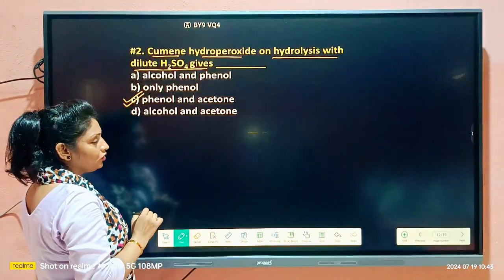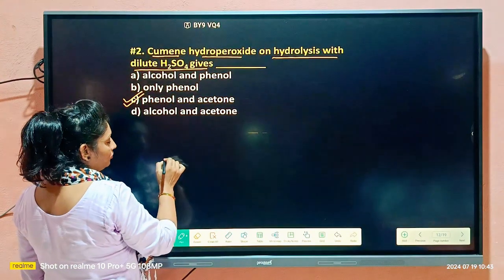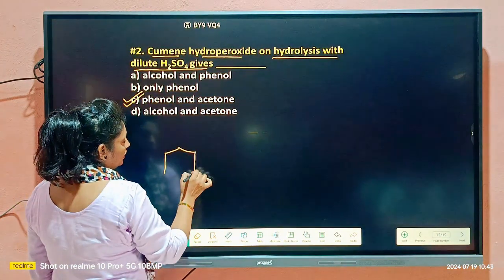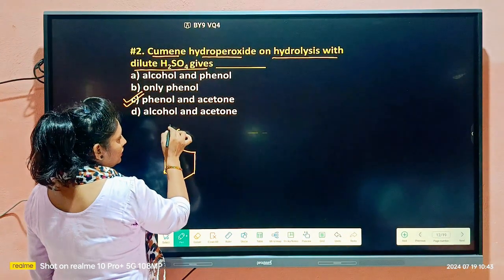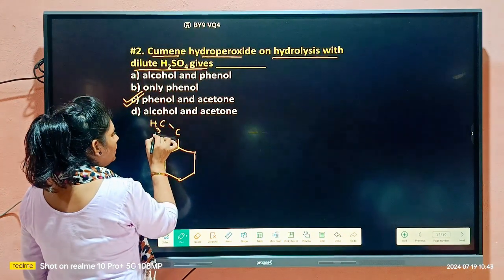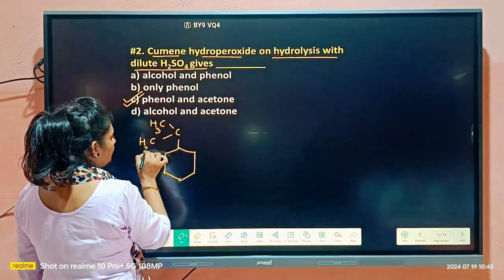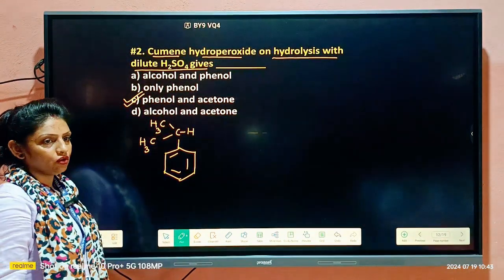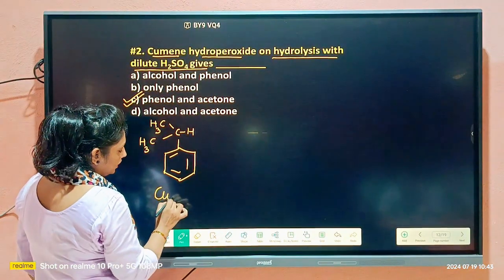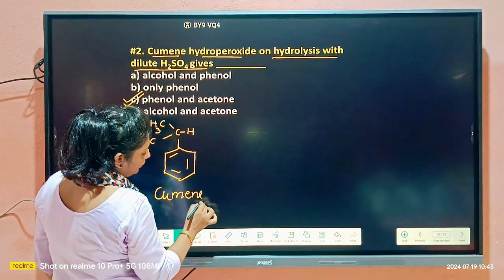What was the formula of cumene? Isopropyl benzene. That is the cumene. What were we doing?